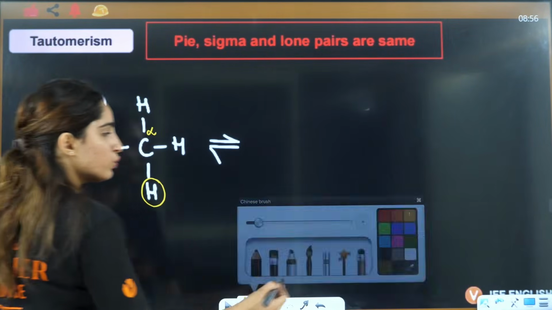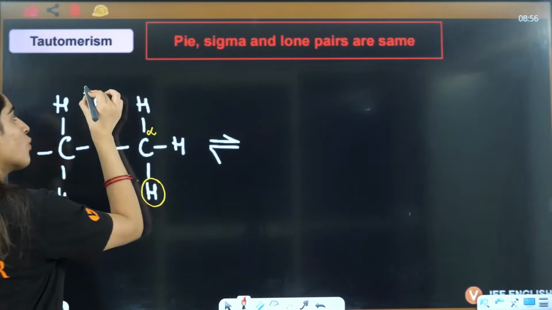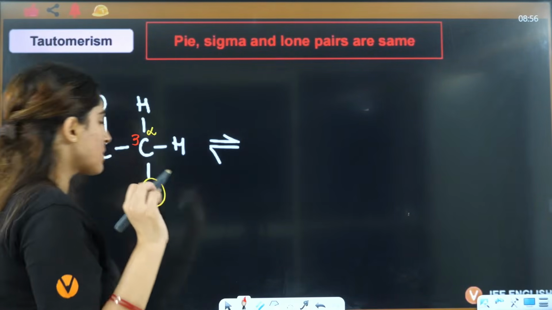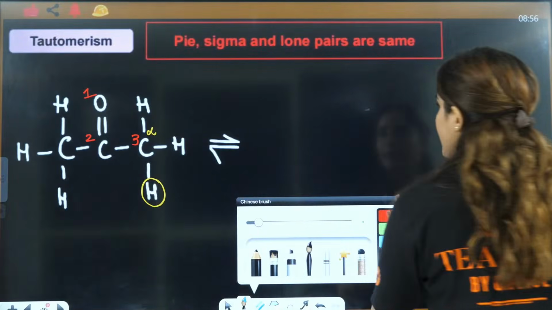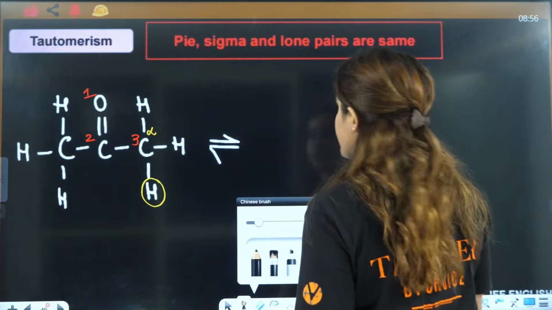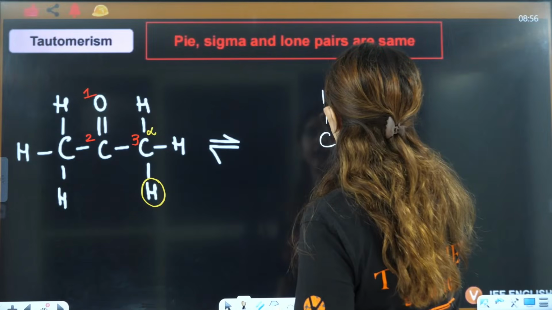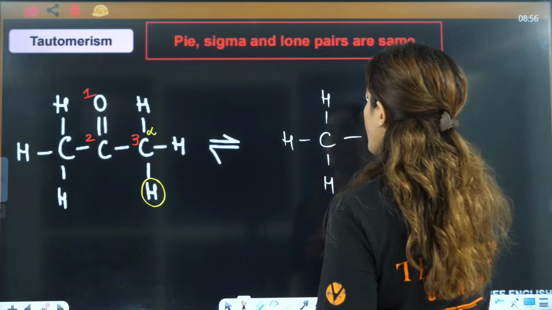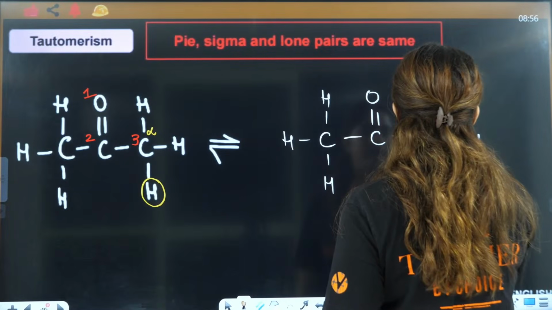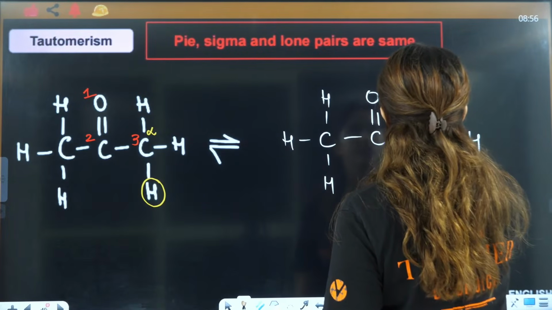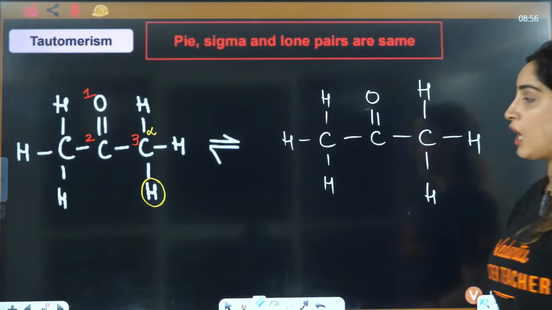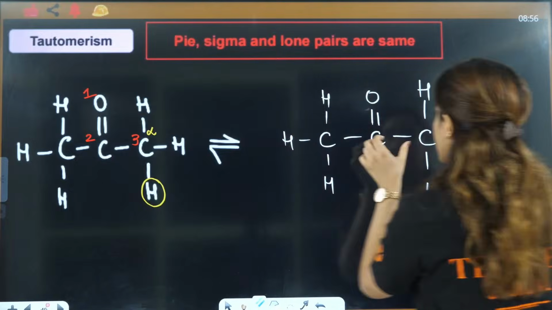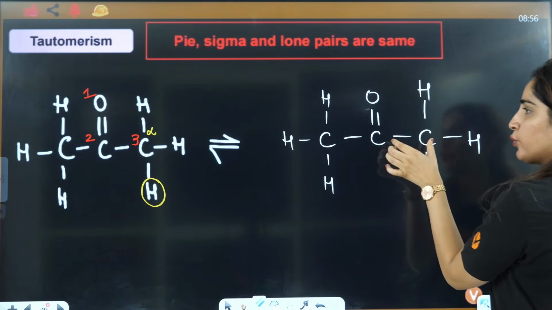So, what you will do, you will put here 1, 2 and 3. So, simple rule is break the bond of 1 and 2. I'll just write it as it is. This is H, this is H, this is H, C double bond O, this is C, this is H, this is H, this is H. We are saying break the bond of 1 and 2 and have a double bond on 2 and 3.